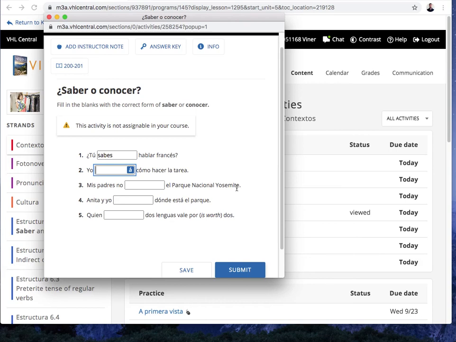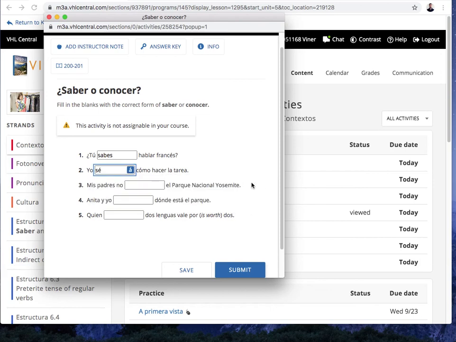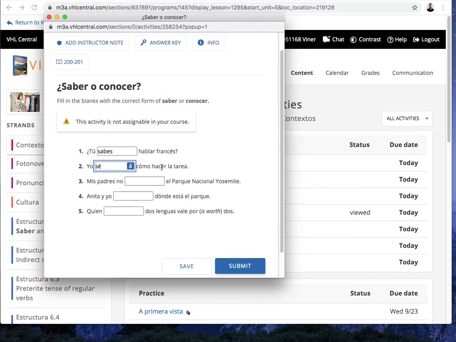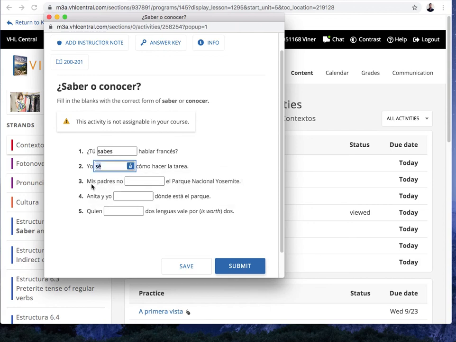Pause. And we're back. This one's a little weird because it does use the cómo here, which I'm not going to really get into, but this again is saying know how to, right? Yo sé cómo hacer la tarea. Yeah, so that one kind of deviates a little bit, but you basically only use that with the verb hacer when you know how to do something specifically. Anyways, but it would be yo sé, and notice the accent, and again, that's how I put in the accent mark. 3. Mis padres no blank el Parque Nacional Yosemite.